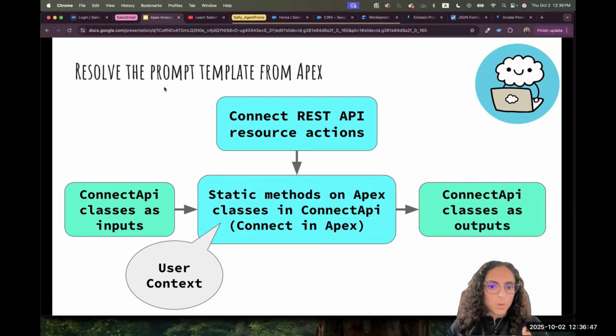So those are big words, and it's vague at this moment. We said the Connect REST API became static methods. We have classes for the inputs and classes for the output. Let's see it in action and let's build it together.